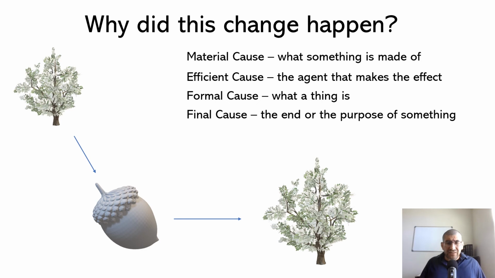Now, after you identify some of these causes, the material cause, the formal cause, all of these causes, they need to be explained further. They are the beginning of knowledge of the acorn. That's why we call these causes principles. They are the basis for further learning. The word principle means beginning. They are the beginning. They are the foundational knowledge, and all further learning would be based on the foundation of these causes.